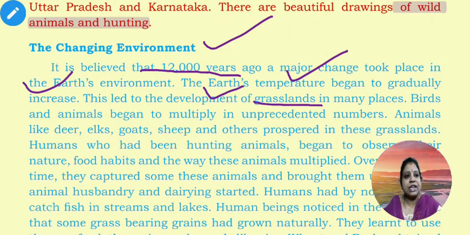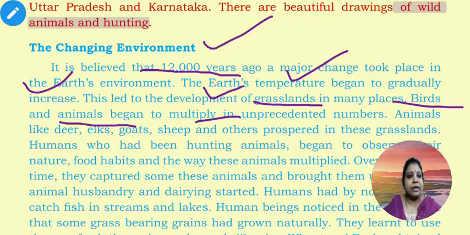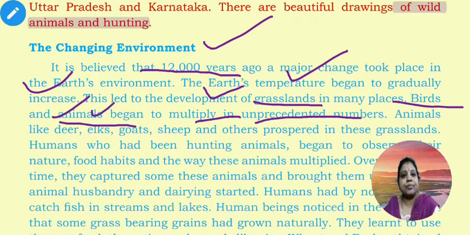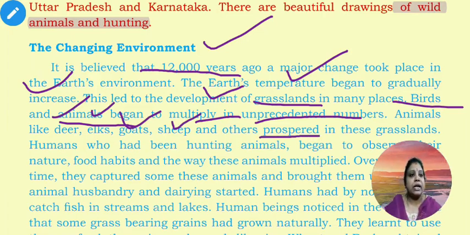Because of these changes, birds and animals began to multiply in unprecedented numbers. Animals like deer, elks, goats, sheep and others prospered in these grasslands.